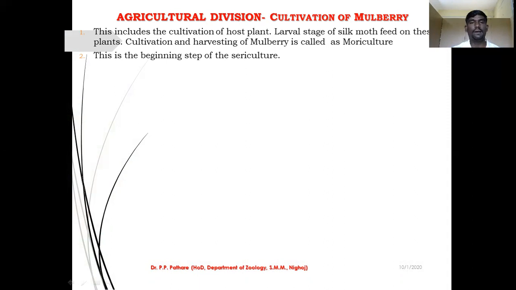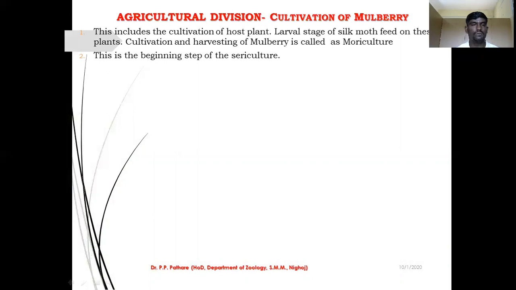We have already decided we are interested in mulberry sericulture, so the mulberry plant is called the host plant. The larval stage of the silk moth feeds on this plant. The larva of the mulberry silk moth is a voracious feeder of mulberry plants, so they require a large number of mulberry leaves as food material.